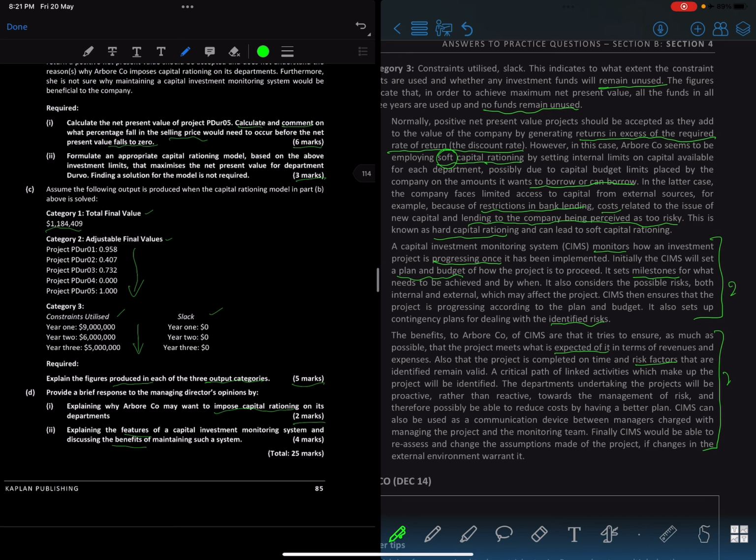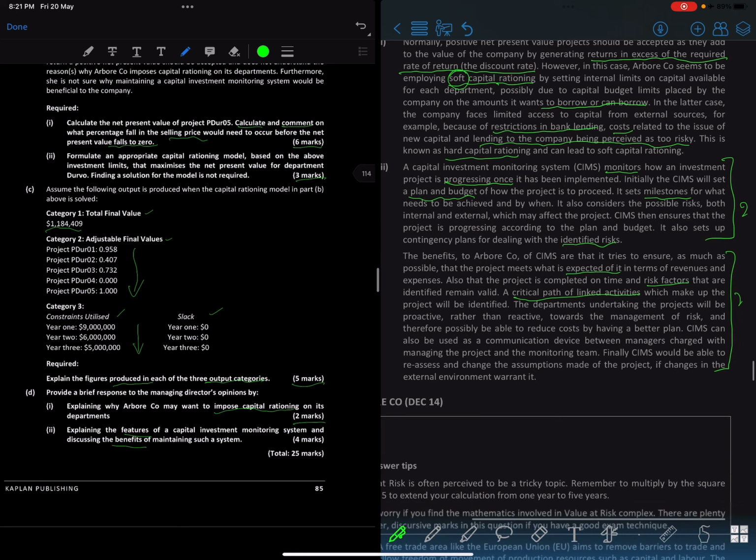Critical path of linked activities. Critical path, what they are talking about is like the Gantt chart that we normally say. Let's say the roofing, right? The roofing can't be done without laying the foundation, right? And the foundation can't be done without doing the underground kind of work, right? So some activities are linked together.